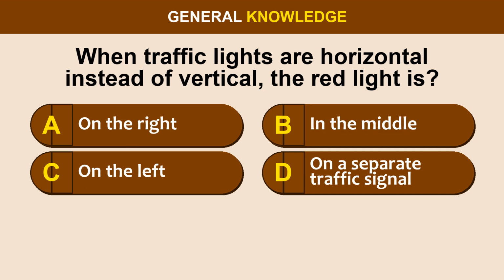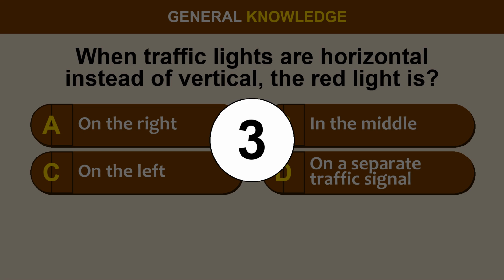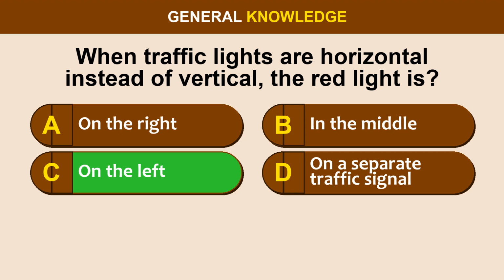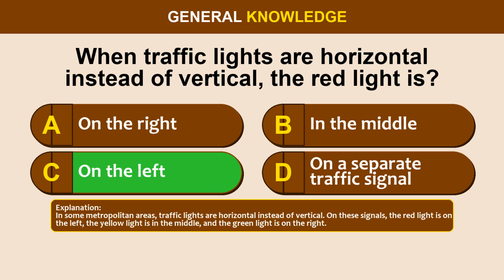Question 3. When traffic lights are horizontal instead of vertical, the red light is: Option A, on the right; Option B, in the middle; Option C, on the left; Option D, on a separate traffic signal. The correct answer is option C, on the left. In some metropolitan areas, traffic lights are horizontal instead of vertical. On these signals, the red light is on the left, the yellow light is in the middle, and the green light is on the right.